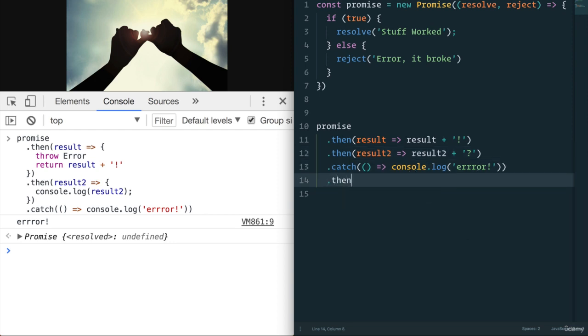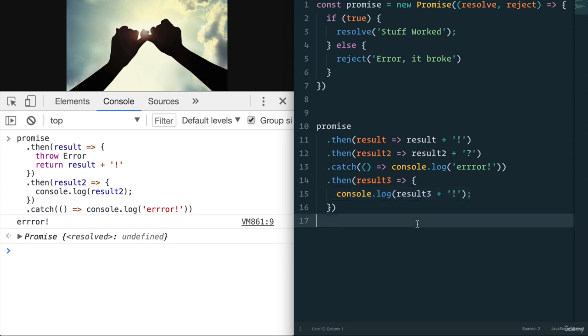And after that, we're going to have a .then result 3. And that result 3 will have result 3 plus, let's do another exclamation mark. And we want to console log this. So again, we're going to console.log this. All right, what do you think is going to happen?